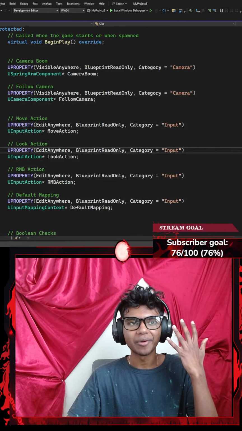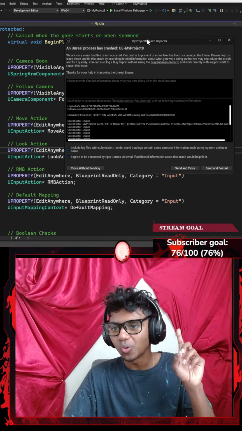Oh my gosh, guys, there is no way I went to the crash without saving my stuff. I forgot to set my player possessed. Okay, let's go with something like send and restart. I hope my content is saved. I forgot to do an important stuff. I realized the second I clicked my run button. Okay, let's see. I hope my code is gonna be fine. I hope that my content is saved.